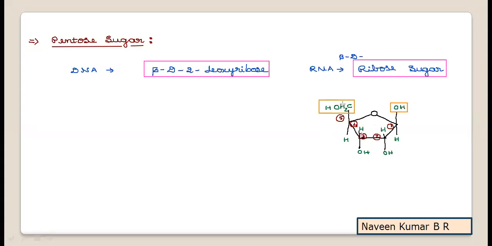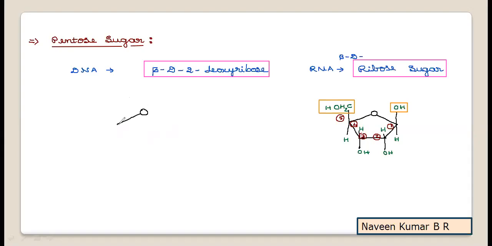So this is the structure of the pentose sugar as beta D ribose sugar. For beta, you write OH above. For the remaining second and third carbon atoms, you consider H above, OH below the plane. At the fifth carbon, above the plane it is CH2OH and below it is hydrogen. Now, once you practice this structure, it is easy for you to remember the beta D-2-deoxyribose.